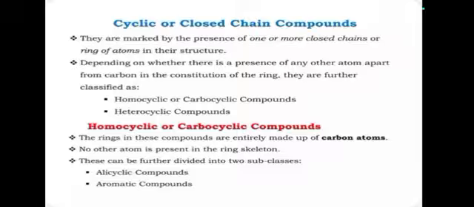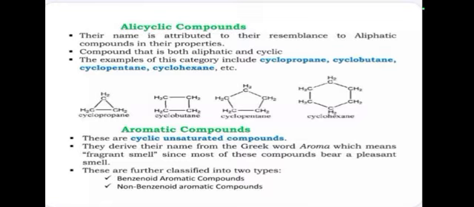Other elements are not included in this compound. That is called homocyclic compound. And the homocyclic compound is again classified into two types. The first one is alicyclic compound and the second one is aromatic compound. First we see the alicyclic compound.